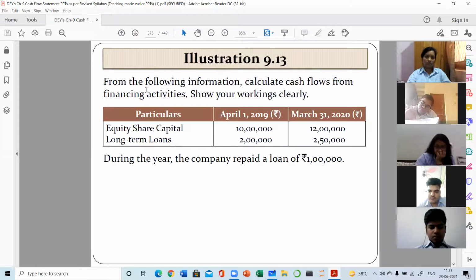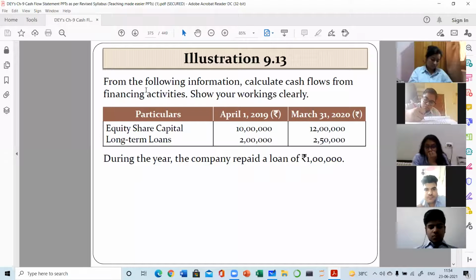So this is your question. I'm waiting for the answer. It's a very small question and there will be no working notes in financing activity. Just by having a look at the balance sheet, you can easily do it. You have to just consider whether the items are increased or decreased and you can give me the answer. Yes, I'm waiting for your answer.